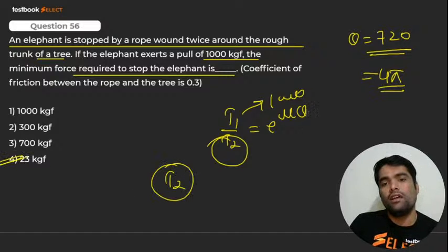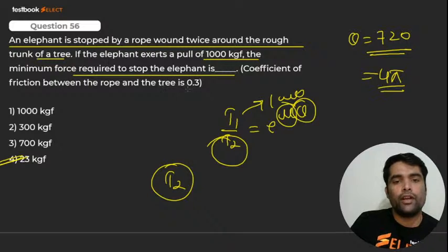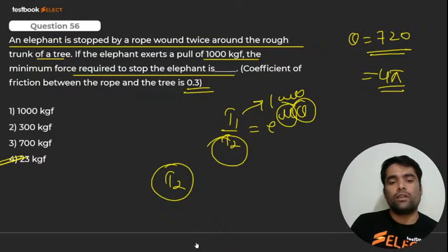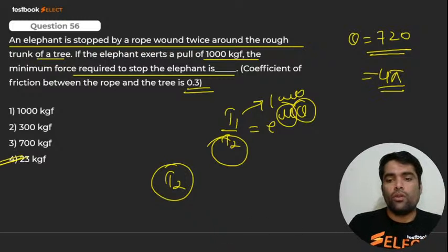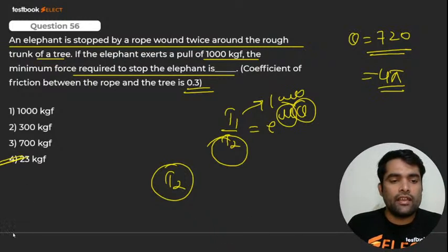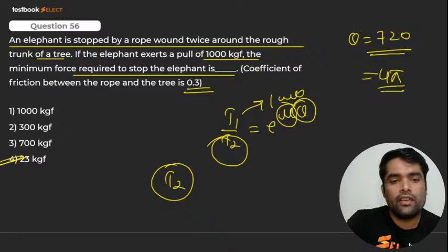Okay, from this formula. Theta is there, mu is already given 0.3, right? T2 you have to calculate. Okay, very good. Here we go for next. It's not 700. It's not 700. Little boy. I hope you got it. Here we go for next. चलें बच्चा आगे. चलें आगे. Here we go.